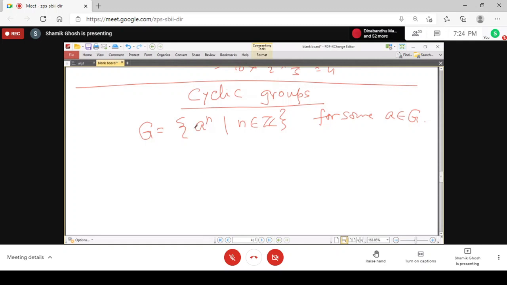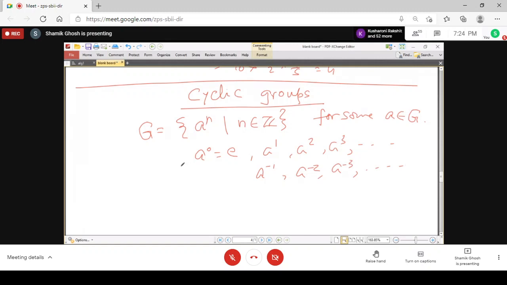That is, all the elements of the group are integer powers of a fixed element. And A to the power 0, by default, we consider to be the identity. And then you can have A power 1, A power 2, A power 3, and so on. Similarly, A power minus 1, A power minus 2, A power minus 3, and so on.